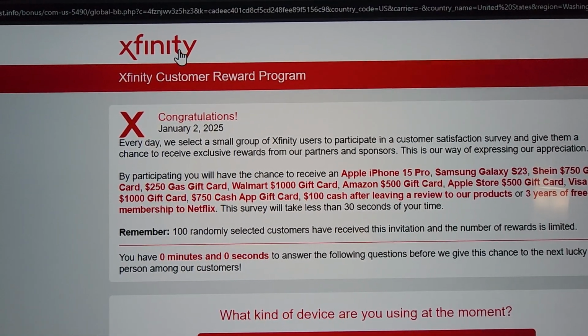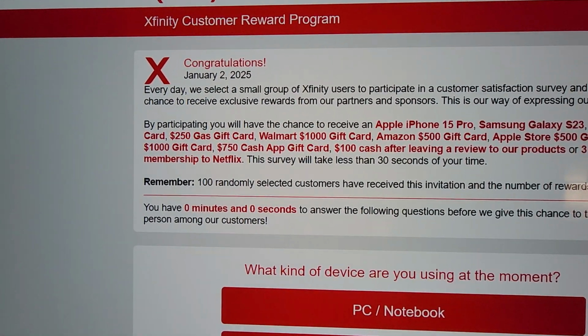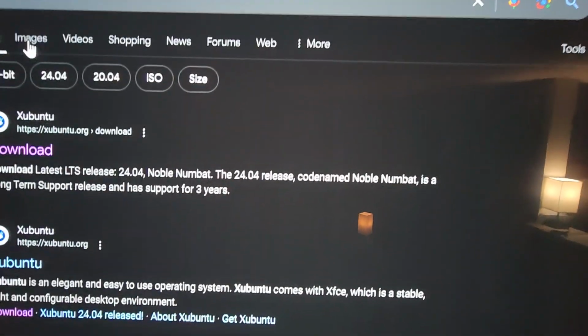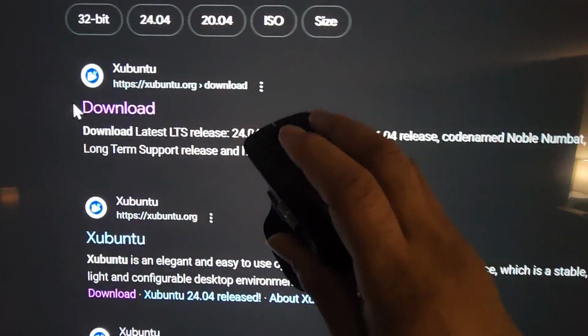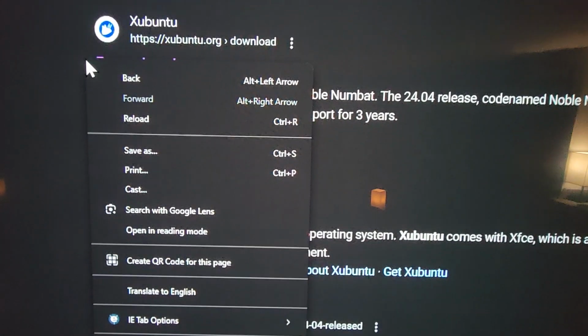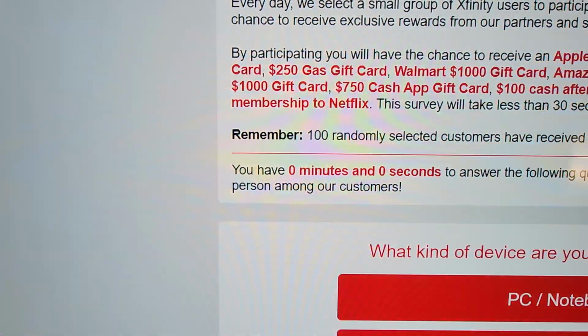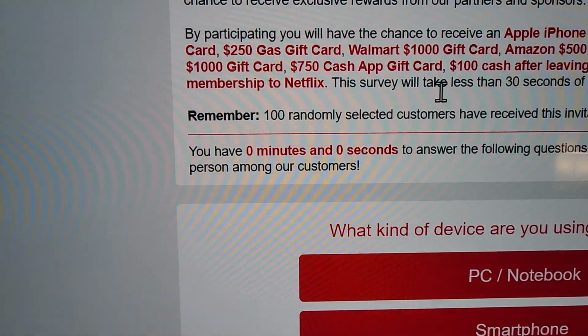And look, I can't right click. I'm trying to right click on this. I cannot right click. So let me show you what happens if you right click on something in a regular website. Regular website, if you right click, you will see these options, bank and all this stuff. So on this website, they disabled everything.